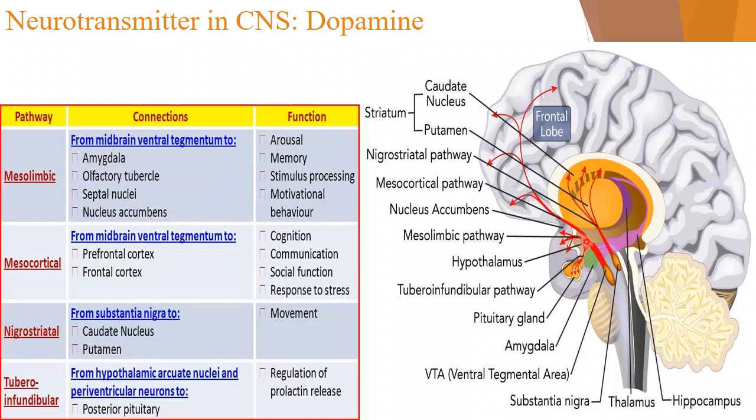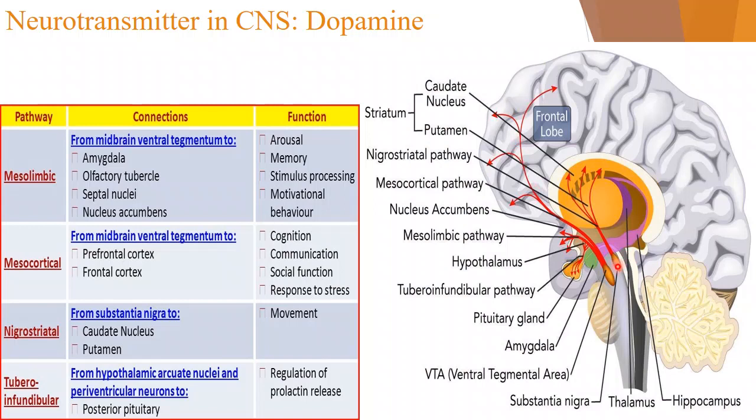In the mesolimbic pathway, dopamine is synthesized at this point and circulated this way. Dopamine is also synthesized here and circulated this way. This is what we call the mesocortical pathway. Here you see the substantia nigra, in the midbrain itself.